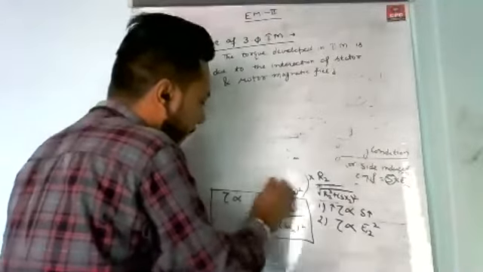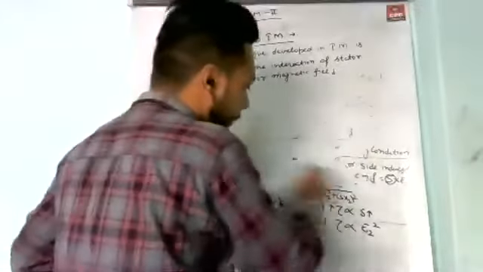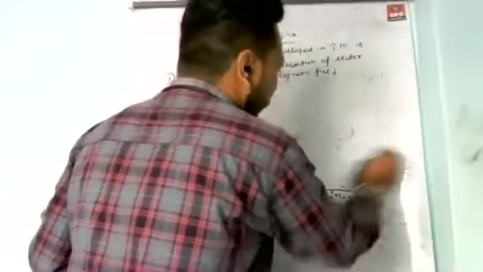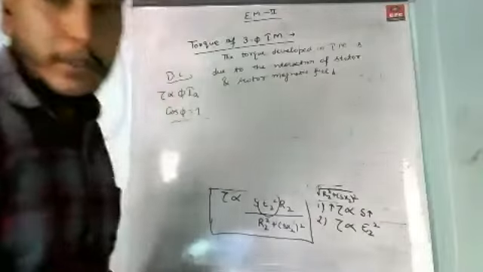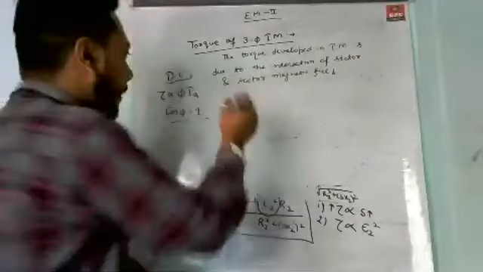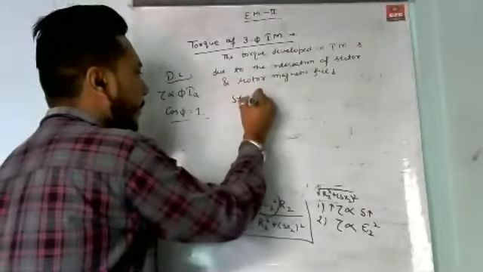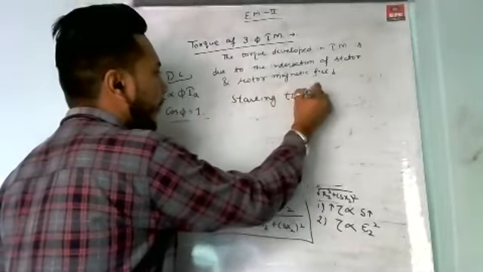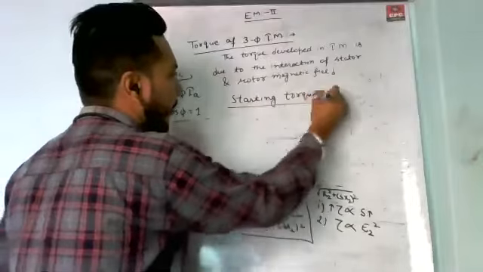The rotor at that time is constant. So the starting condition is the condition when your rotor doesn't rotate. If we are discussing the starting torque, what is the value of starting torque?